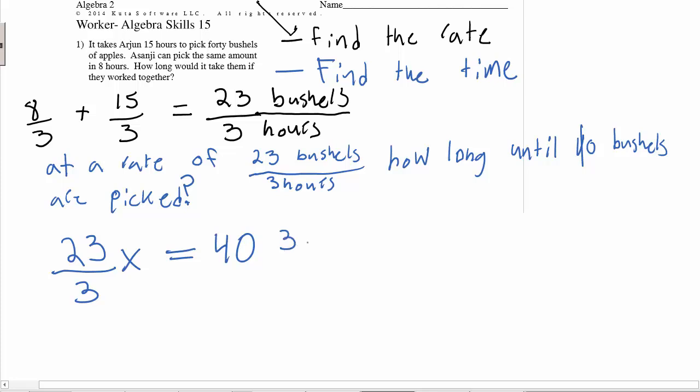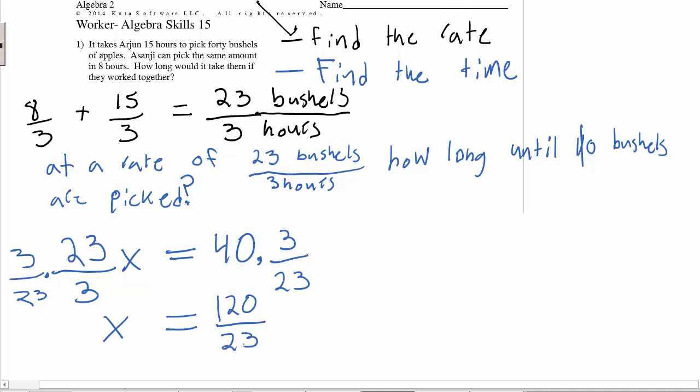So times 3 over 23, times 3 over 23. Alright, so these are going to cancel out to be 1. So we're going to end up with x equals 120 over 23, or 5.22. Answering our question, how long does it take? 5.22 hours.